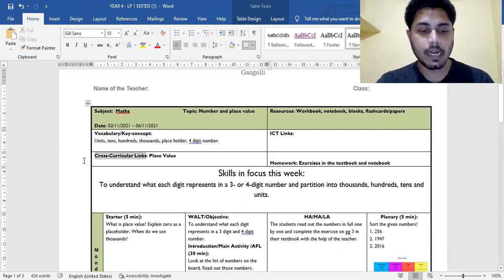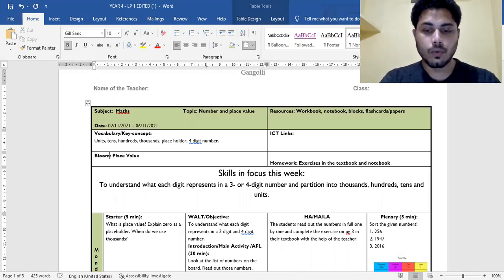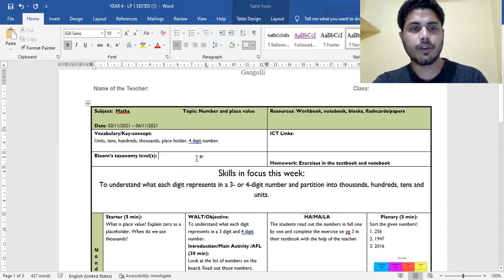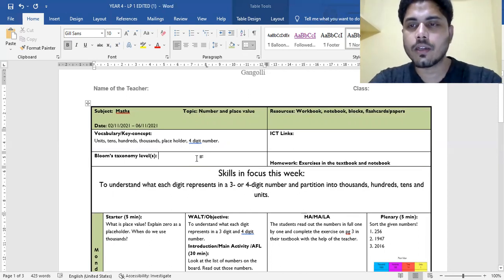Okay, so after that, we have here cross-curricular links. Instead of this, what I'll tell you is you can write Bloom's taxonomy level. Here, what you have to write is, for that particular week, what are the levels that you are going to implement, use, or integrate in the classroom.